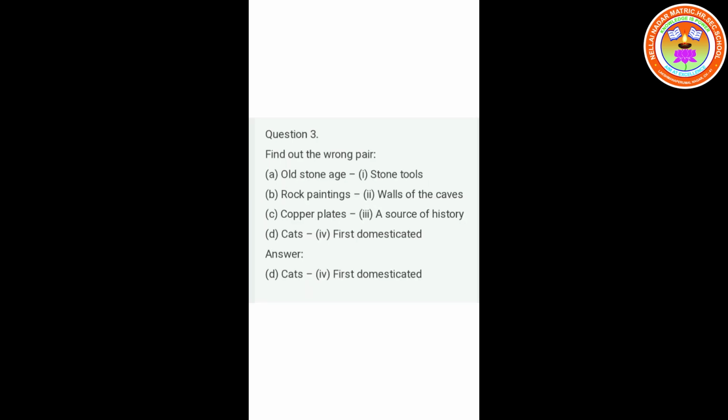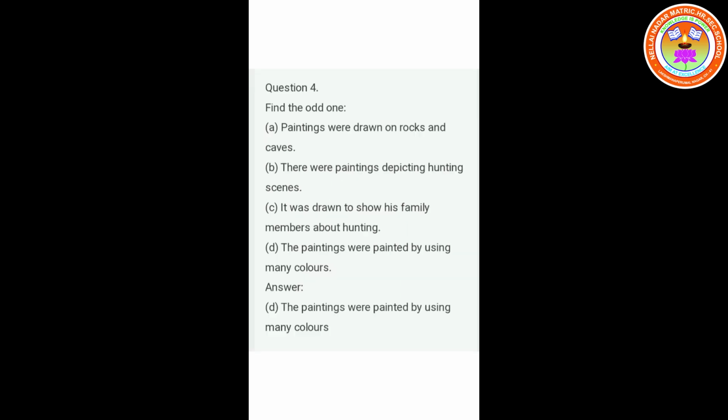Question number 3. Find out the wrong pair. Old Stone Age, stone tools. Rock paintings, wall of the caves. Copper plates, a source of history. Cats first domesticated. Answer. Cats first domesticated.